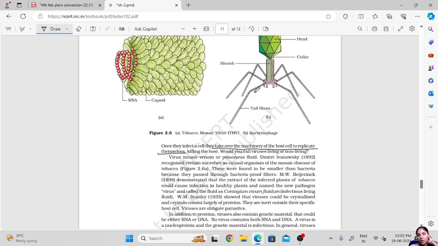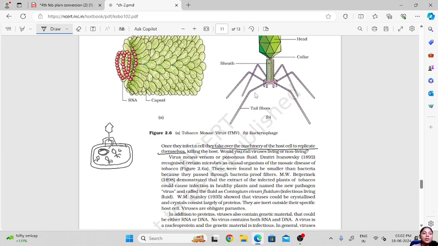Okay, so if we have a plant cell, for example, these viruses will come and infect this plant cell, and they will try to use all the machinery of this cell. So they will use the machinery of this host cell to replicate themselves. Okay, and they will form small viruses inside these cells.